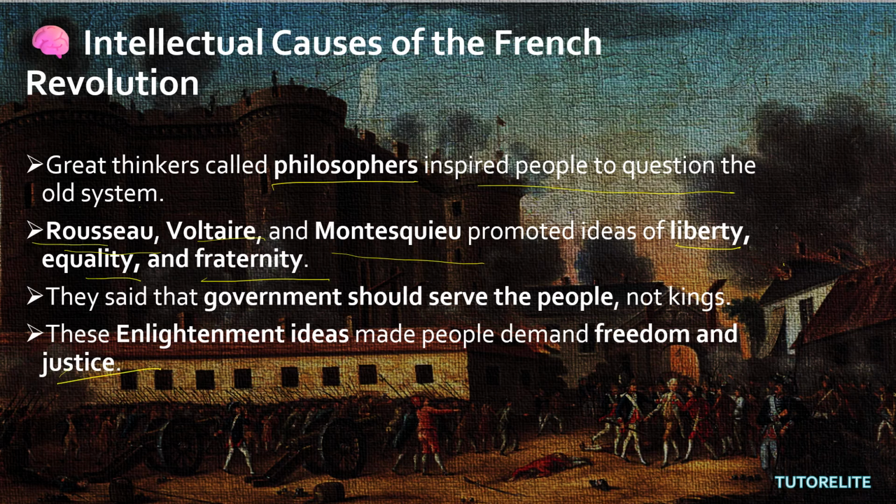So these were the volunteers, you can say, or else the people's voice, who came forward with the ideas of liberty, equality, and fraternity. They said that the government should serve the people, not the kings. If a king is there, he has to look after his praja, his empire. If it's a government, of course it has to look after its citizens. These ideas made people demand freedom and justice.